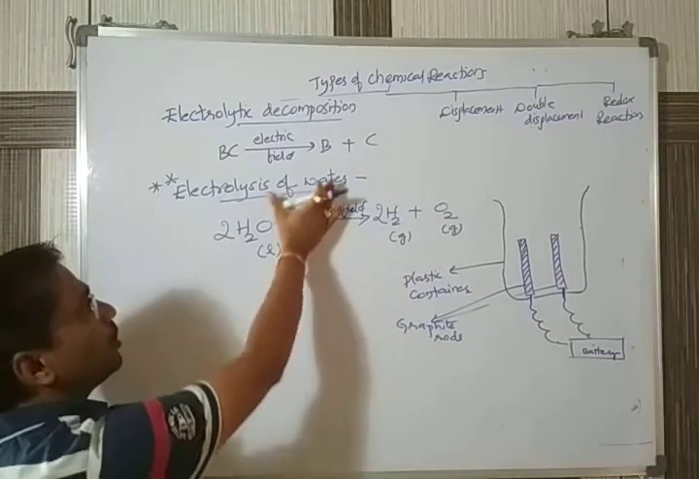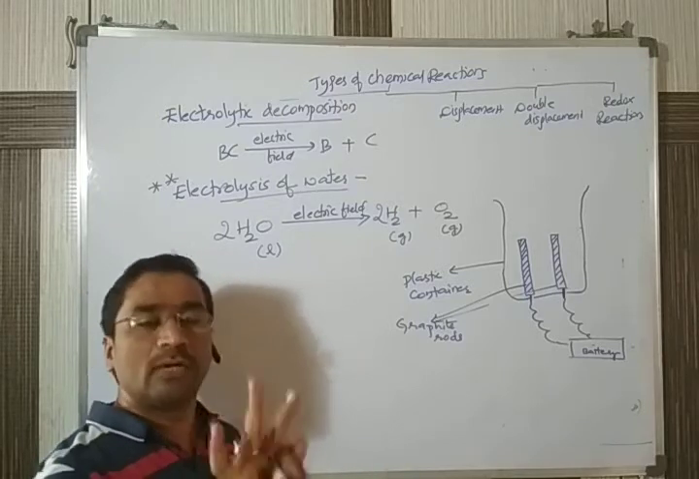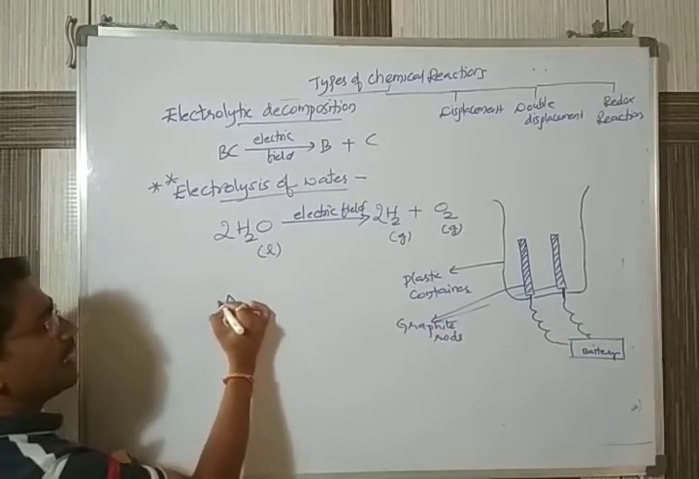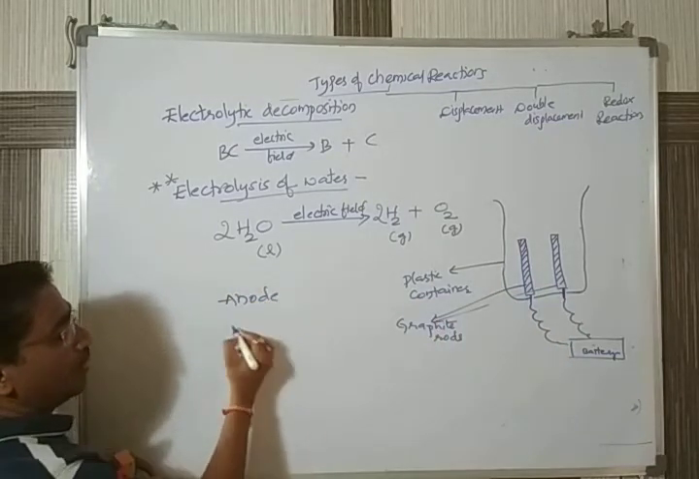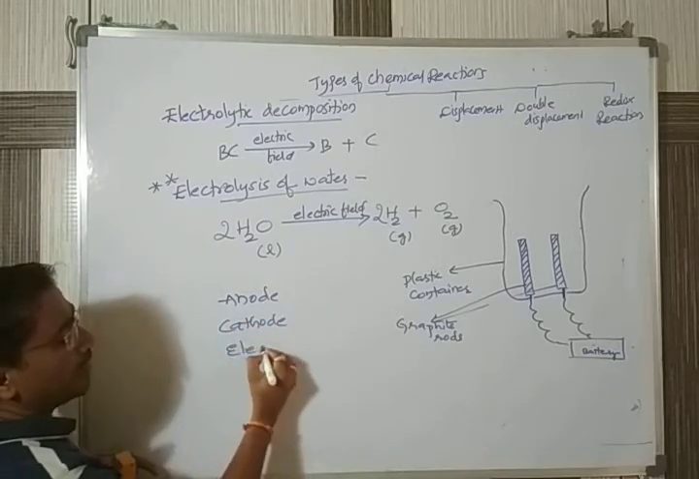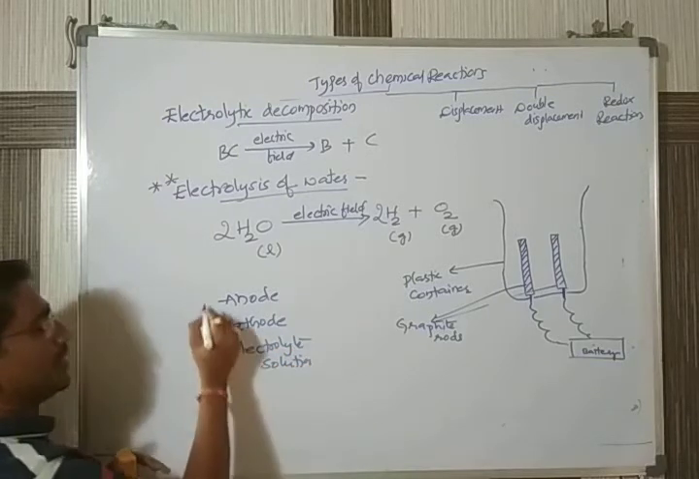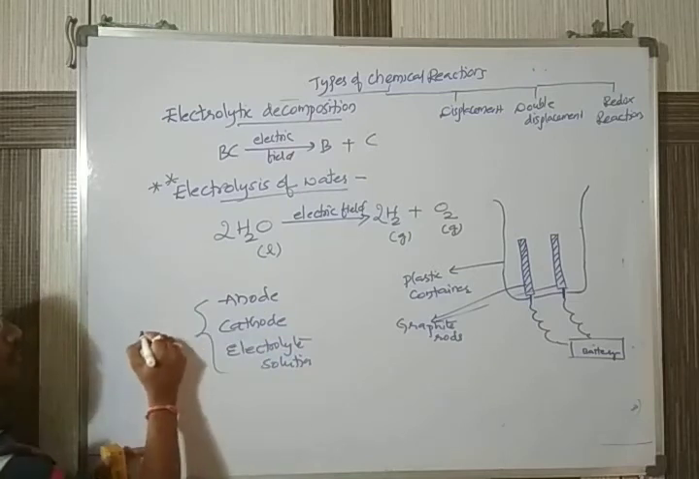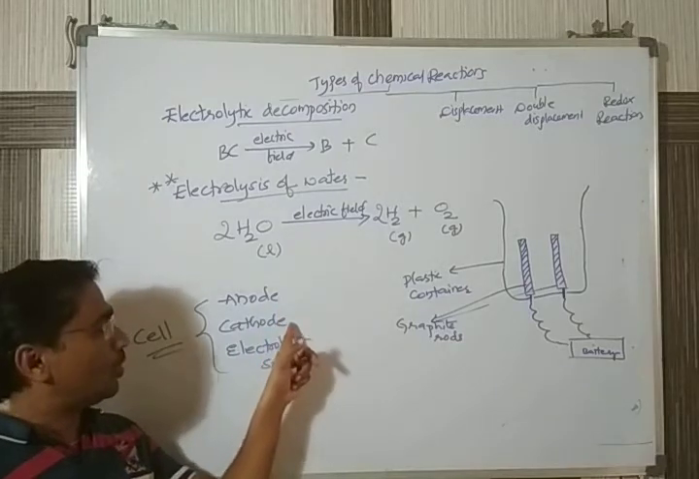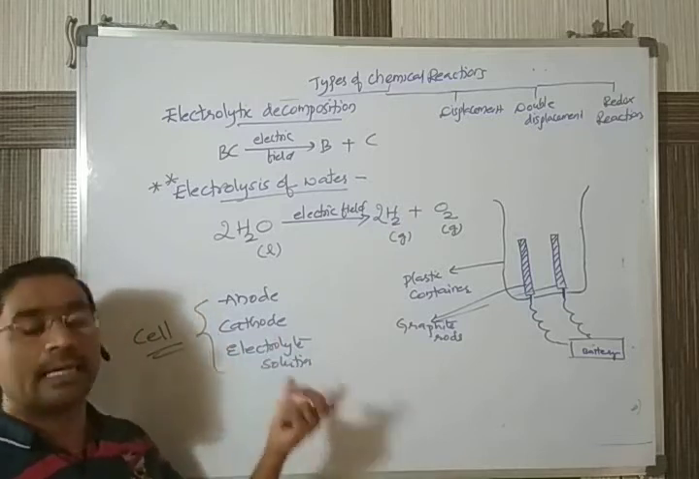Normally, whenever you want to supply electricity, we require 3 components. The first one is the anode. One should be anode, the other should be cathode. The third component is the electrolyte solution. These 3 components together construct a cell. In this one, the anode and cathode are generally good electric conductors.